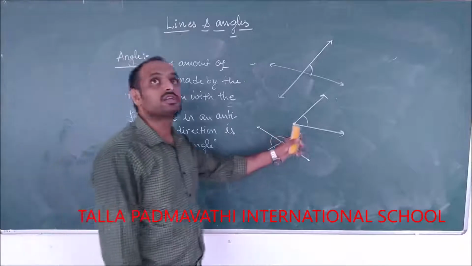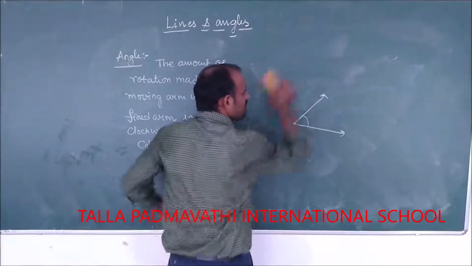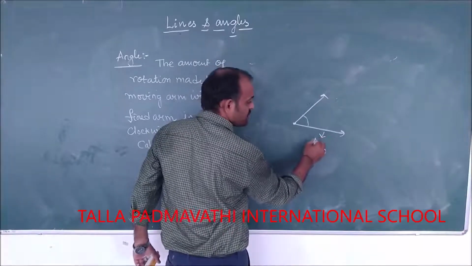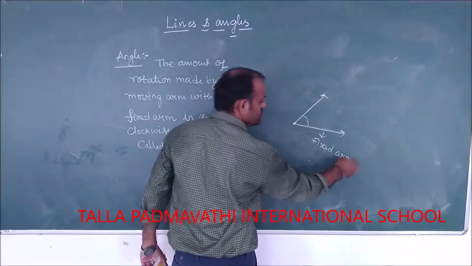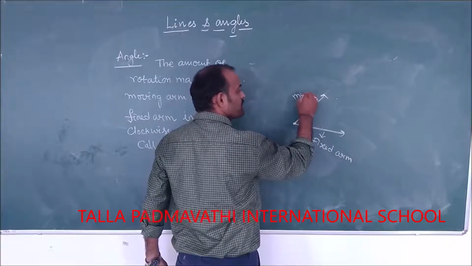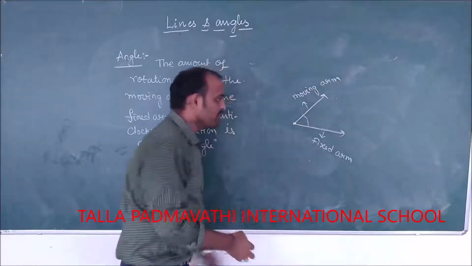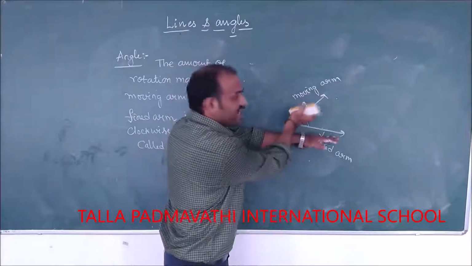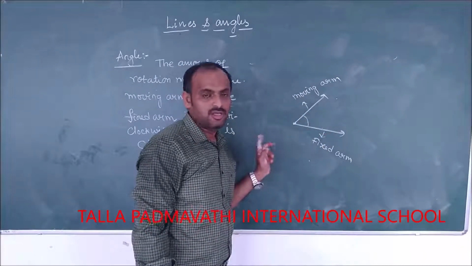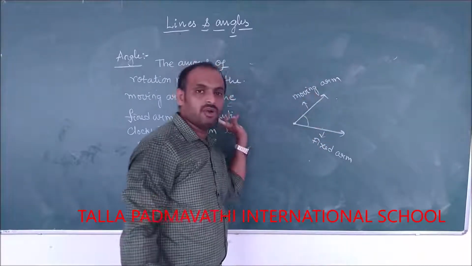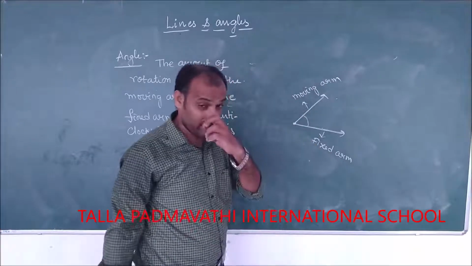Now if I consider these rays first, I'll take this ray as the fixed arm. It is going to be fixed, and this is going to be the moving arm. I am going to keep on rotating it in the anti-clockwise direction. If you rotate in anti-clockwise direction, we call it a positive angle. If you rotate in clockwise direction, we call it a negative angle.